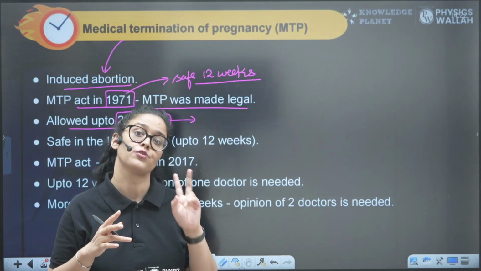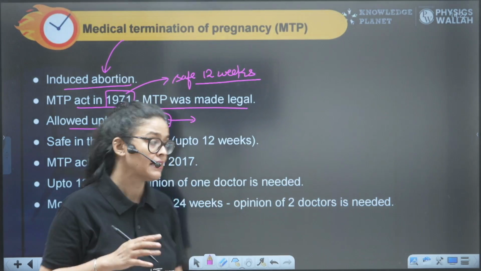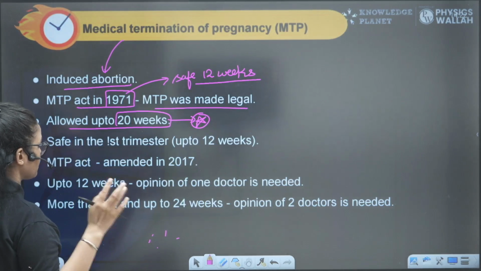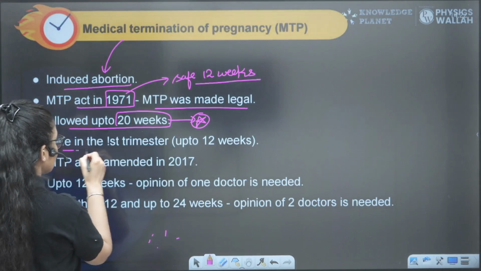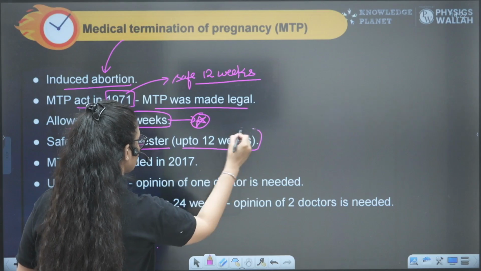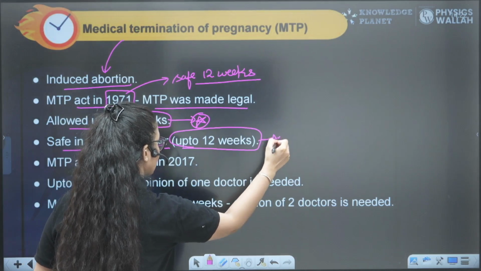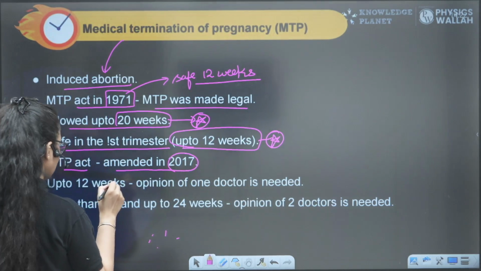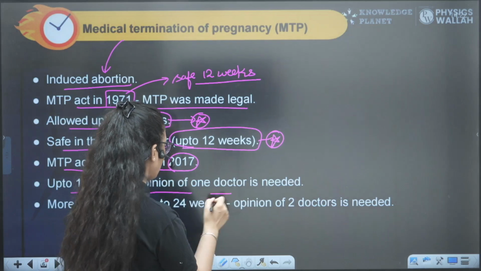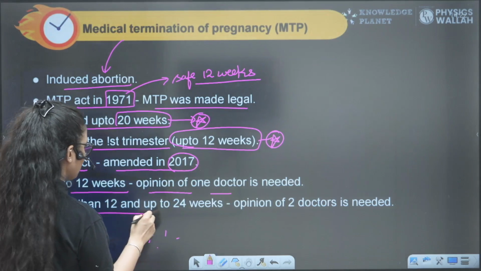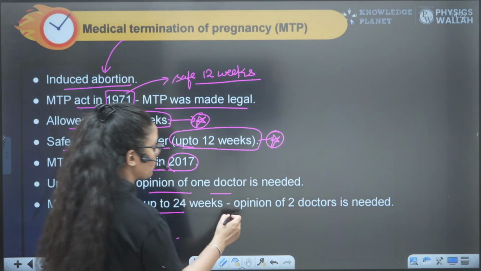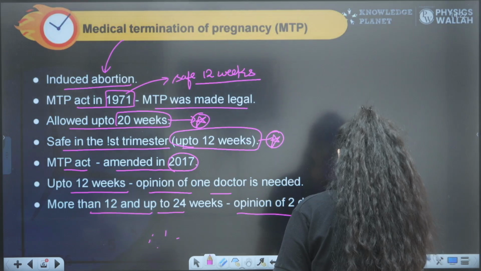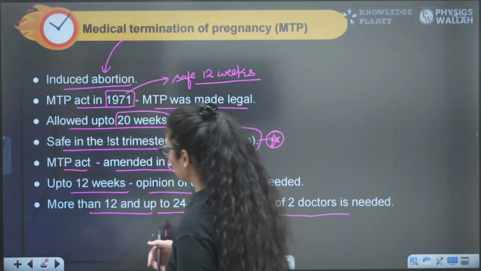But it is under the supervision of two specialists, right? So a person can go for abortion up to 20 weeks, but under the supervision of two doctors, right? It is safe in the first trimester, up to 12 weeks. You have to remember, it is a NEET question. Up to 12 weeks, the opinion of one doctor is needed. But if a person is beyond 12 weeks, the opinion of two doctors is needed. This is something you have to remember, right? So this is about the MTP that you have to remember, right?